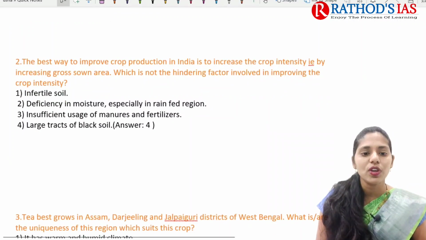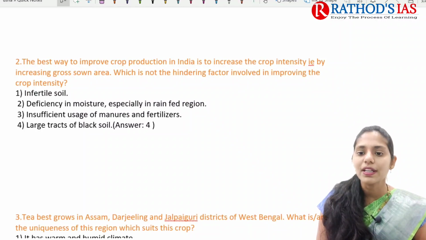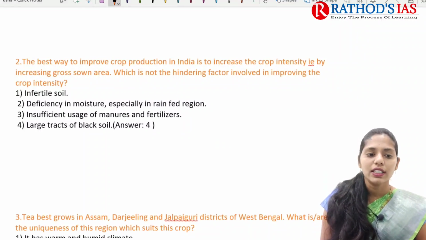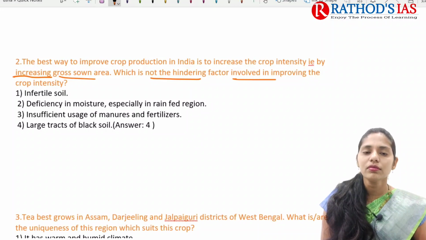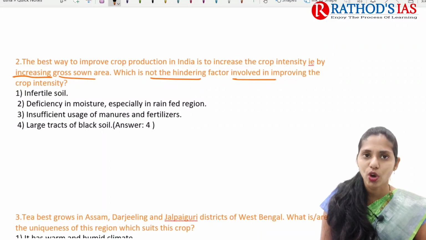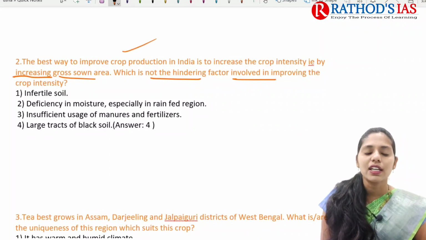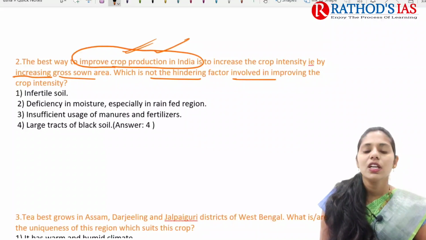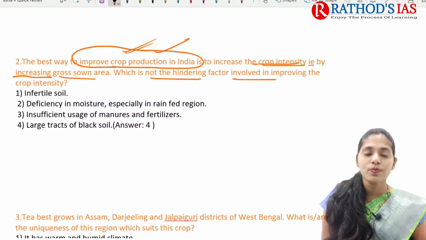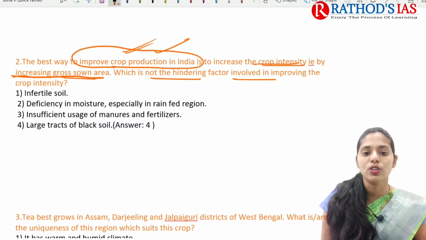And next one is the best way to improve crop production in India is to increase the crop intensity, that is by increasing gross sown area, which is not the hindering factor which is mainly involved in improving the crop intensity. Okay, so this question is mainly talking about crop production in India. So how can we improve this crop production in India? It is to increase crop intensity also. Okay, and we need to increase the gross sown area, so which is not the hindering factor.